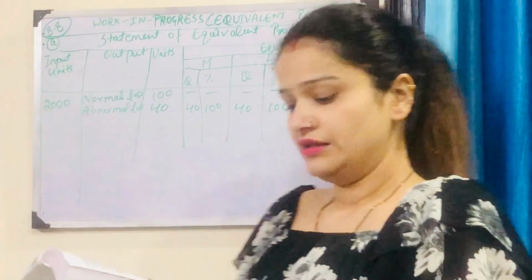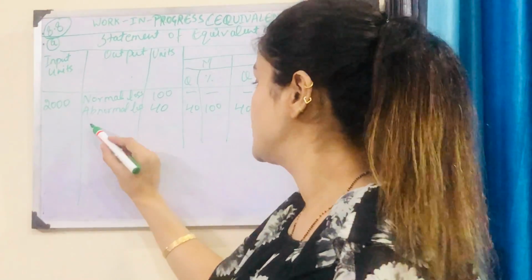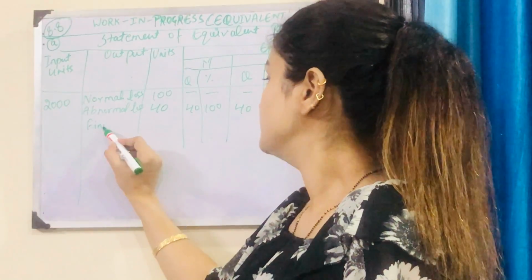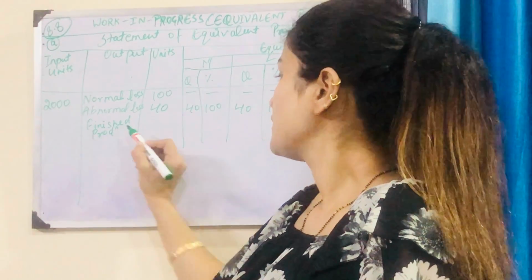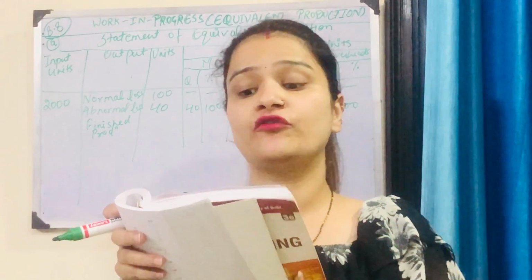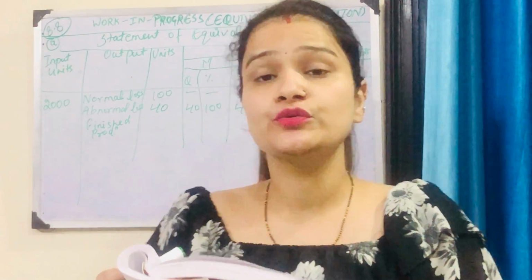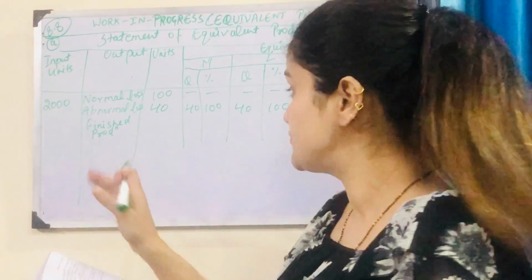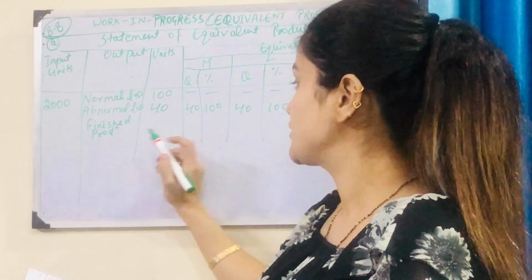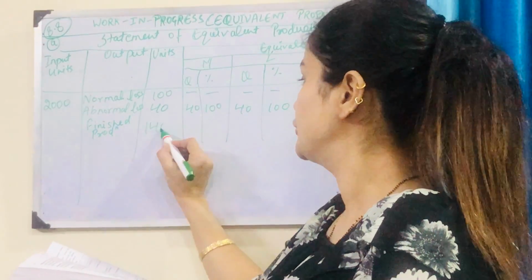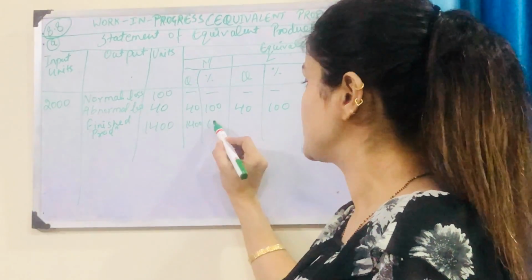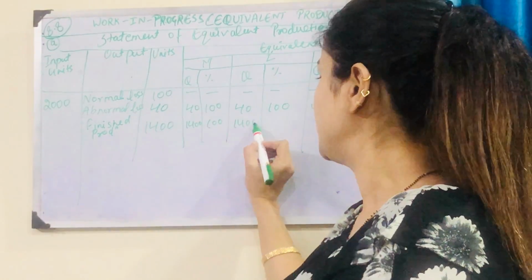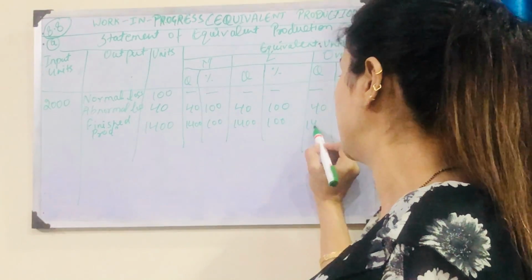100%. The next thing we have is finished production. Finished production, we have 1400 units. At the end of the month, 1400 units had been produced and transferred to next process. That means finished production was 1400 units. It would also transfer to next process 100%. So 1400, 100%, 1400, 100%.